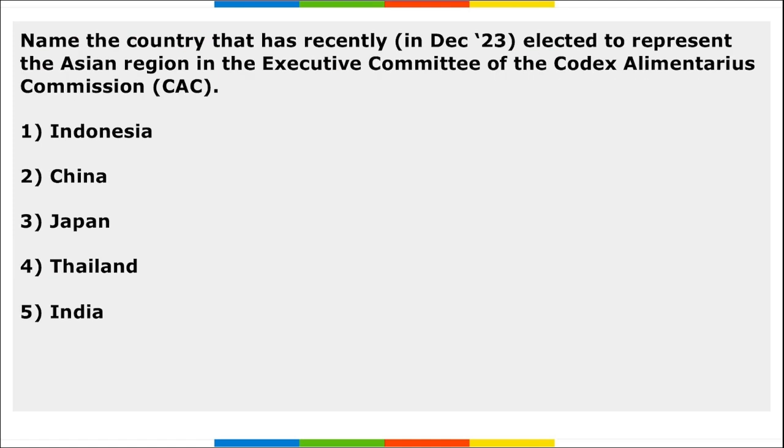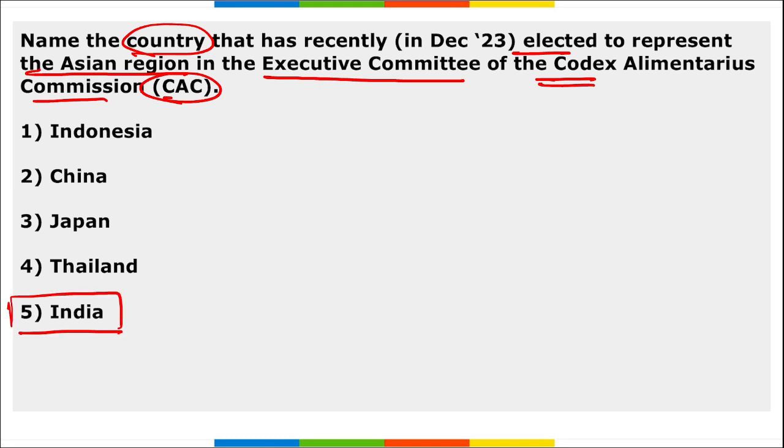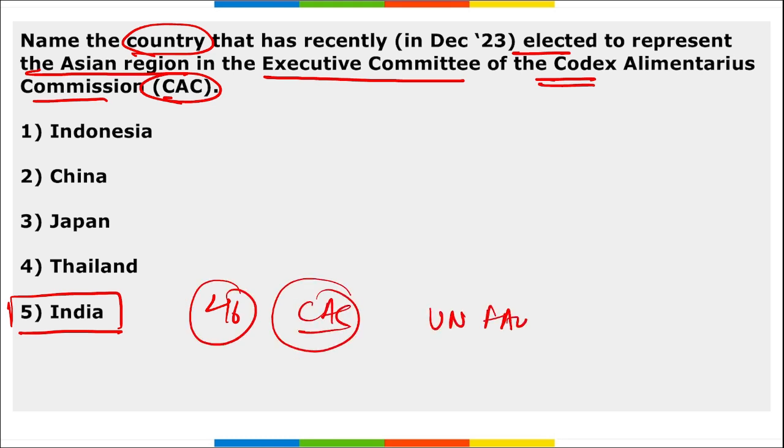Next, name the country that has recently been elected to represent the Asian region in the Executive Committee of the Codex Alimentarius Commission, that is CAC. Which is that country? This is our India. Right? The election took place during the 46th meeting of the CAC that was held at UN FAO headquarters in Rome, Italy. And it was from 27th of November to 2nd of December.